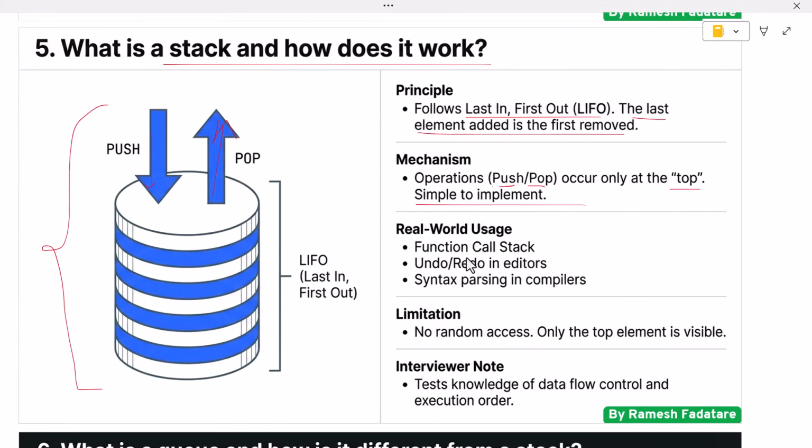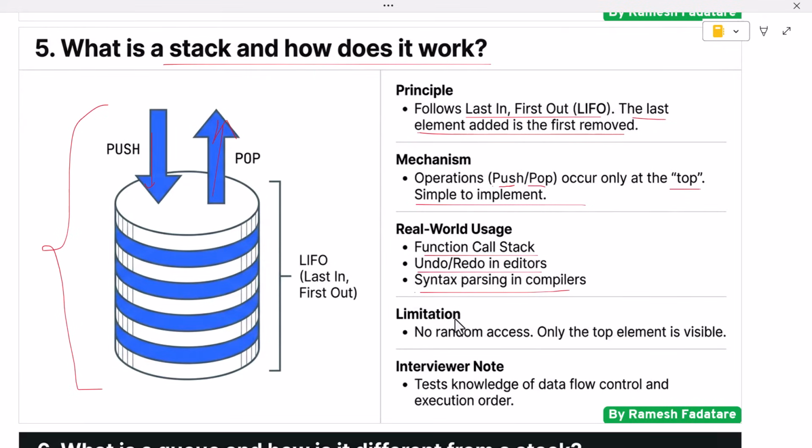For example, function calls in a program are managed using a call stack. Undo and redo operations in text editors also use stacks. Expression evaluation and syntax parsing in compilers depend heavily on stack data structures.